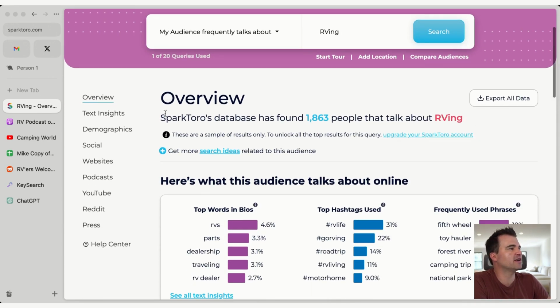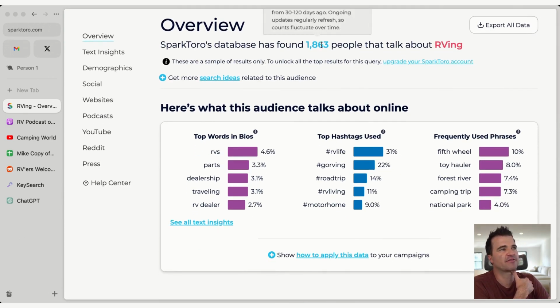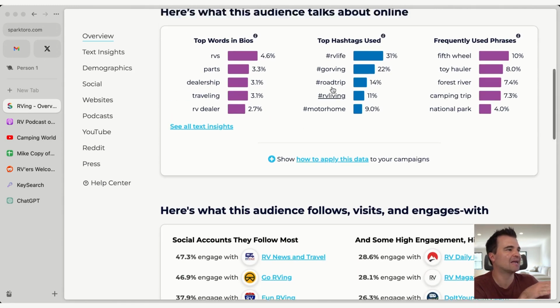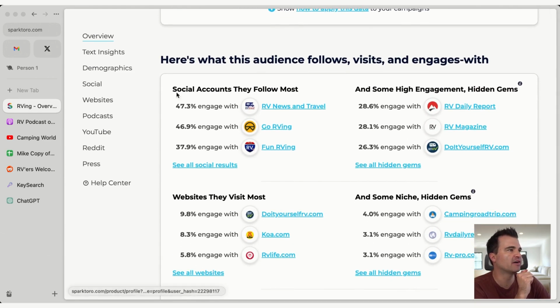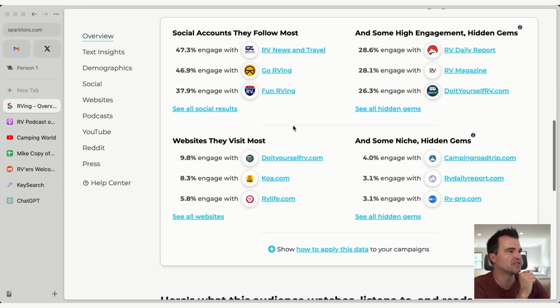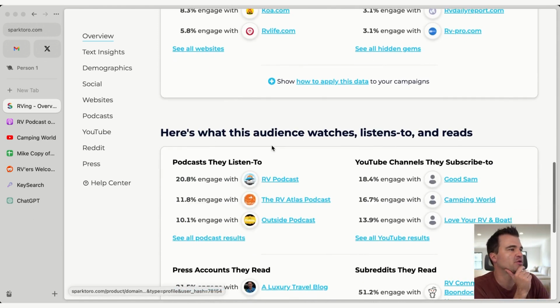And then what you're going to see here is this left-hand side, and there's different results, right? So the first one is kind of just an overview. It scans social profiles, Twitter, LinkedIn, YouTube, different podcasts. Now, this page is not that helpful. These are kind of common words. This is somewhat interesting over here: social accounts that they follow the most, and then websites they visit the most, smaller websites you might not have heard of. So when you're doing your website research or competitor research, this is a good source of inspiration.